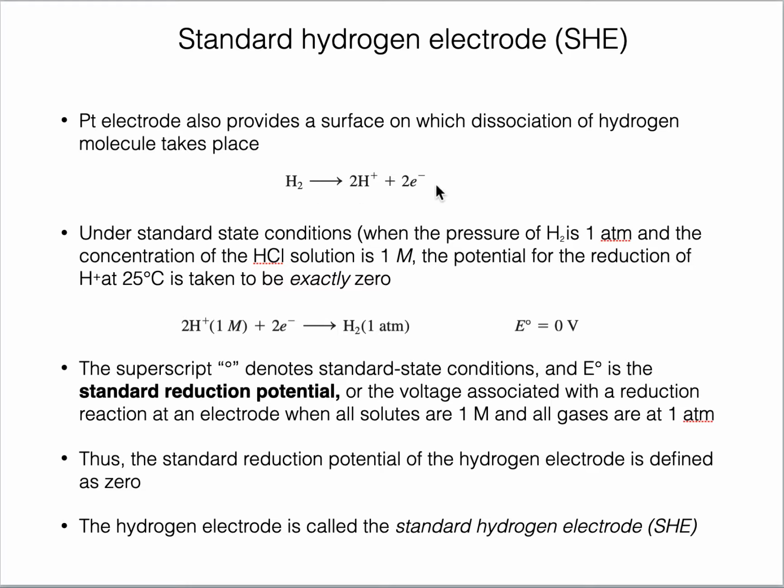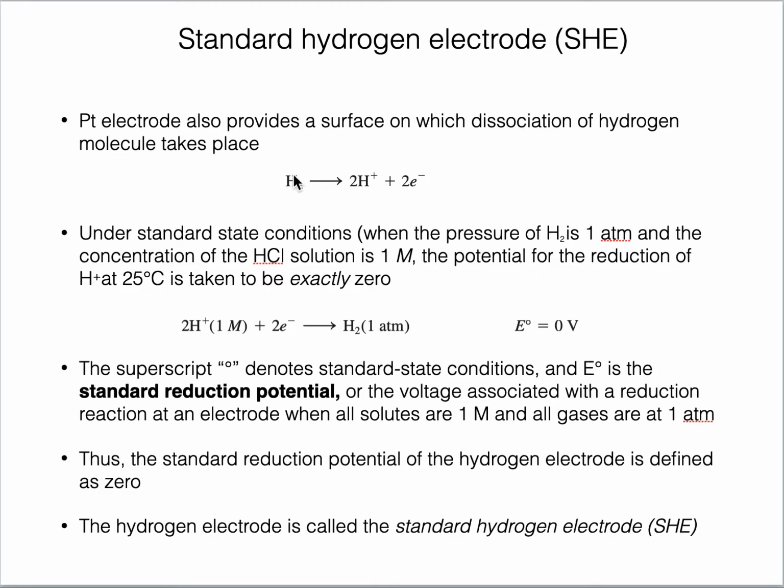But as I said before, there is another reaction that can take place in the standard hydrogen electrode, and that is reduction of hydrogen ions. If you see here, these hydrogen ions can be reduced by two electrons giving hydrogen gas. This is also possible at the SHE electrode. So now the question is whether both reactions are taking place. No, it depends upon the second partner which is attached to the standard hydrogen electrode, which reaction will take place.